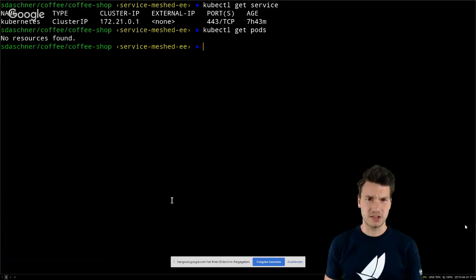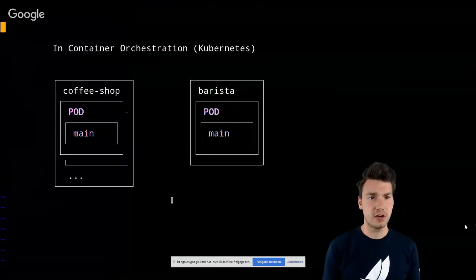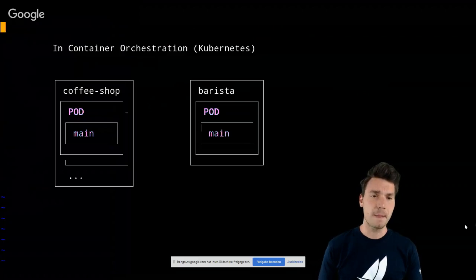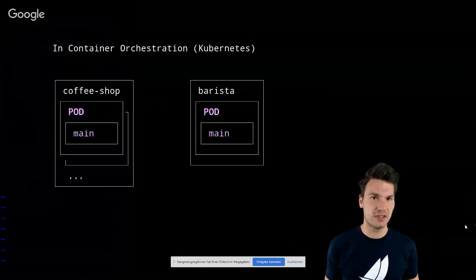So what is that? A service or a pod? So how our application looks in container orchestration is as follows. We're going to have a pod and a so-called service. So what is that? A service is a logical abstraction over an application or over a microservice in our case.